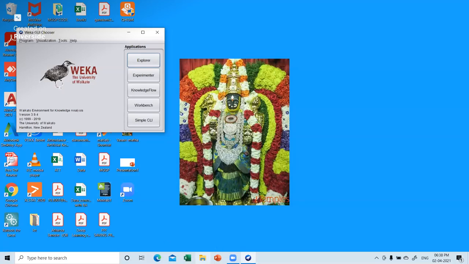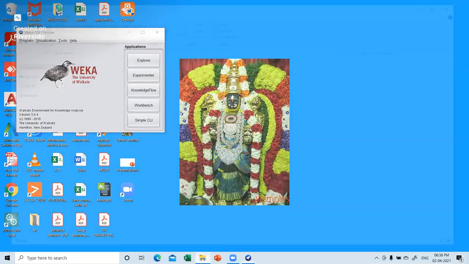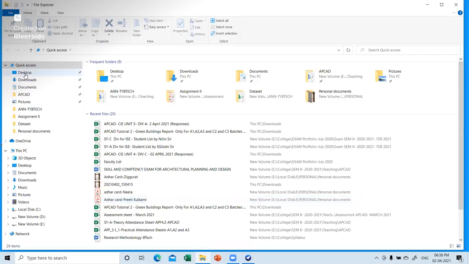The first and foremost thing is I'll show you the data sheet. The data sheet for your skills and competency exam, I have sent to you on the mail. For IT students, computer students and ENTC students who are in my class, the data set as well as the report has already been uploaded on Google Classroom, so for them we have not sent it separately.